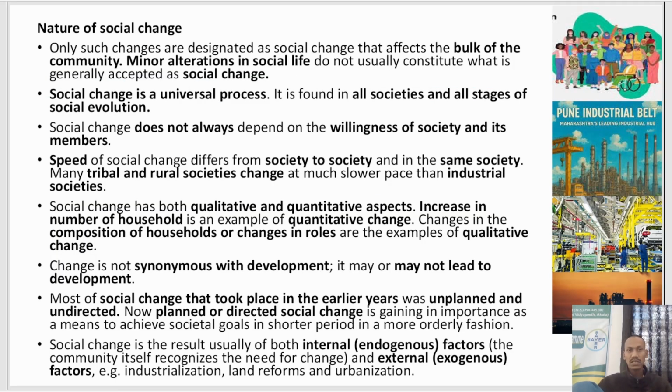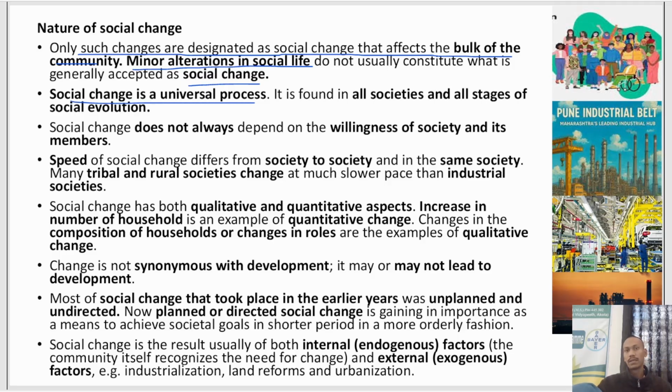Now, what is the nature of social change? Let's see that. Only such changes are designated as social change that affect the bulk of the community. Minor alterations in society are not considered social change. So when a change in society happens across the bulk of a community, it is called social change. Social change is a universal process.